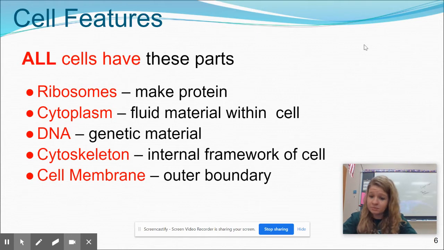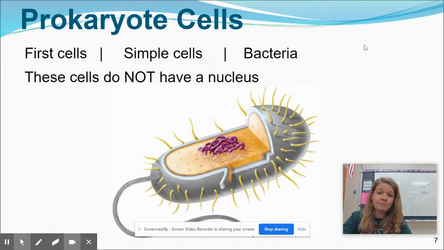They all have ribosomes, which make proteins. They all have cytoplasm, which is that jelly-like fluid within the cell. They all have DNA, that's the genetic material. They all have a cytoskeleton, that's pretty easy to remember. Cyto, right? Cell, skeleton, structure. That's the internal framework. And then a cell membrane, the outer boundary, also known as the plasma membrane.